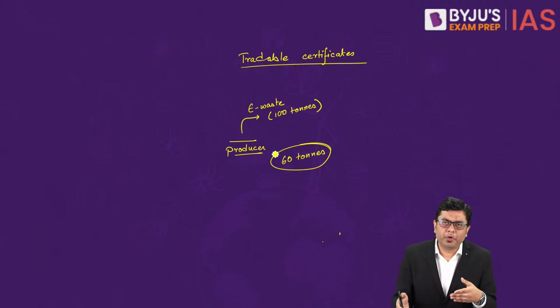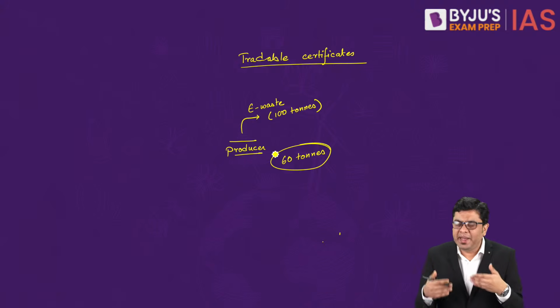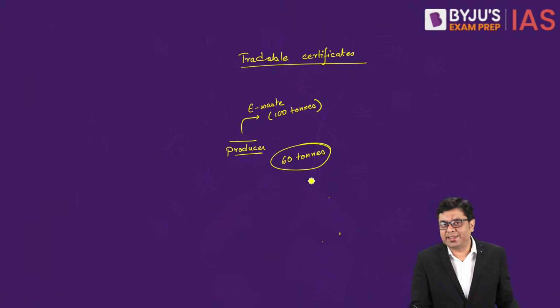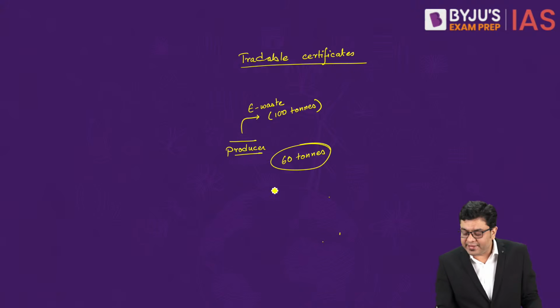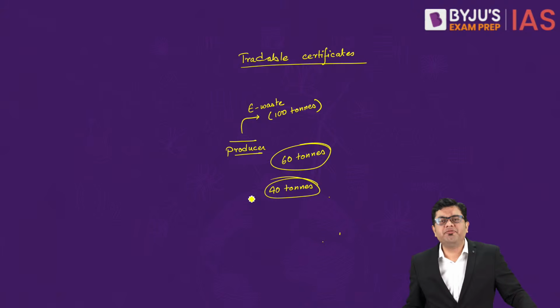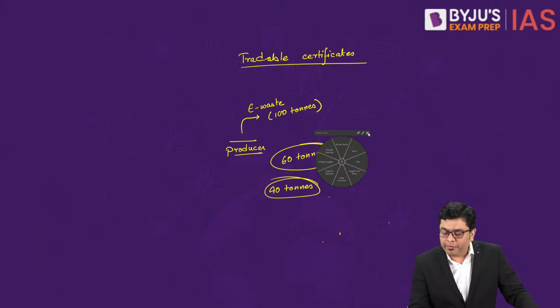So here, let's suppose these companies are unable to meet their target to collect 60 tons. Out of 60 tons, let's say they have collected only about 40 tons. After giving cashback schemes, etc., they have managed to collect 40 tons. But still, you have a difference of 20 tons, which is yet to be collected.